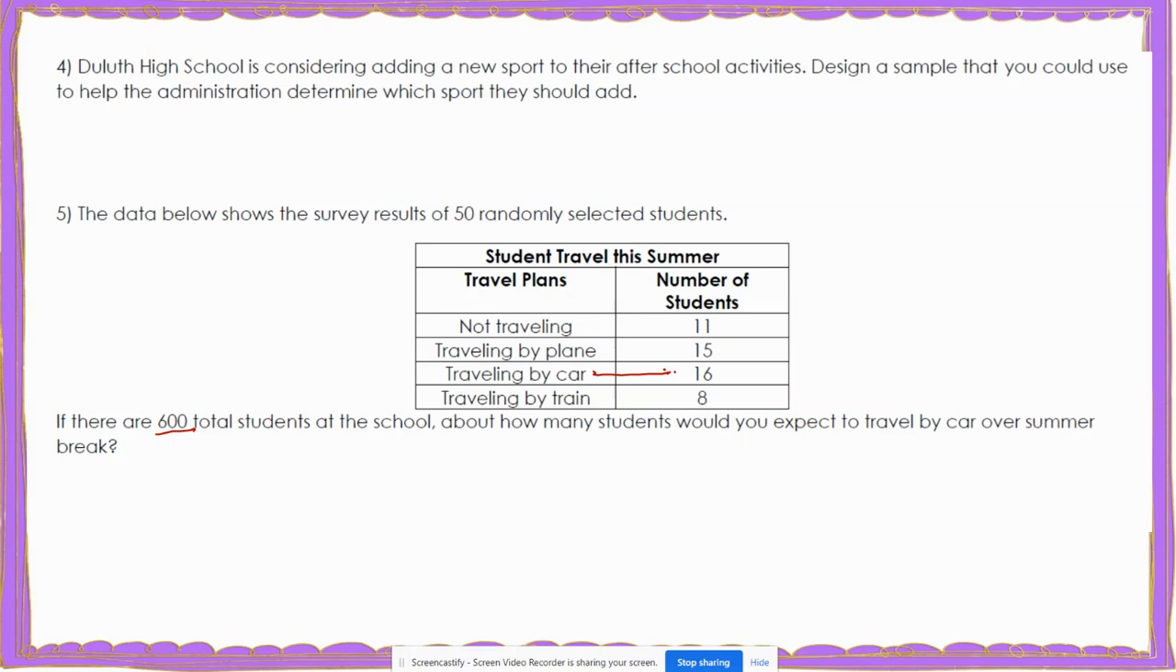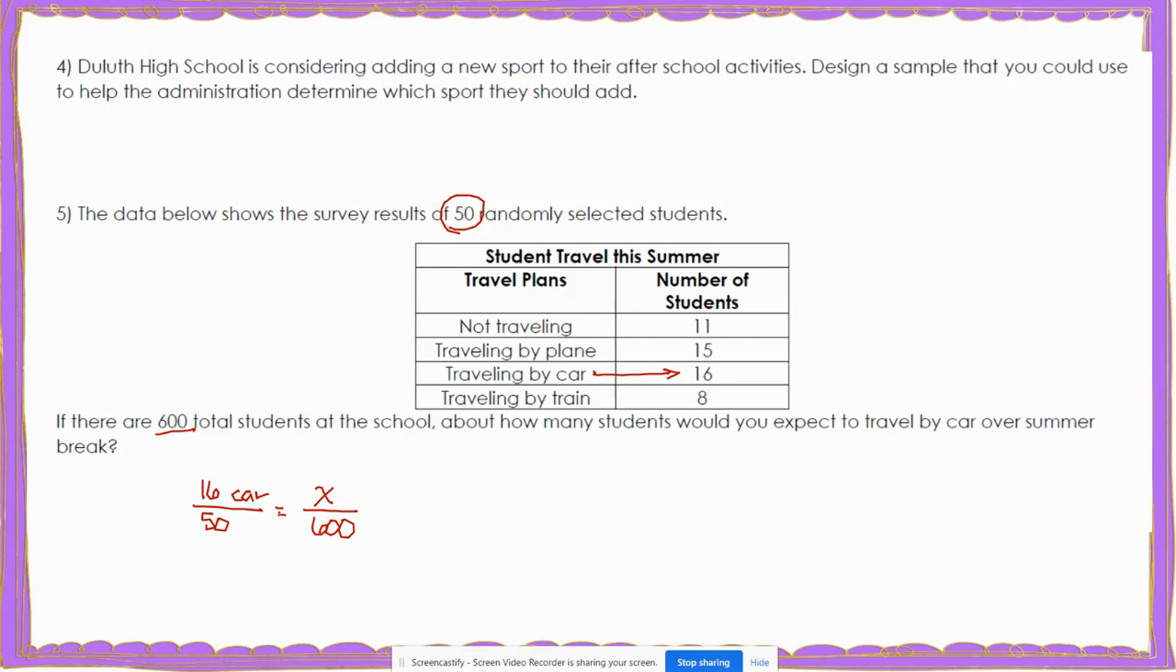Well, according to our table, 16 students say that they will travel by car. And that's out of 50 students who were surveyed. So to make a proportion for this, I know that 16 are going to travel by car out of 50 in my sample. And I know that there are 600 students at the school. What I don't know is how many will travel by car, so I'll put an X here for car. And I know that this is 600 here. Now you can recognize that 50 times 12 would give me 600. So to get from 16 to X, you would multiply 16 times 12.